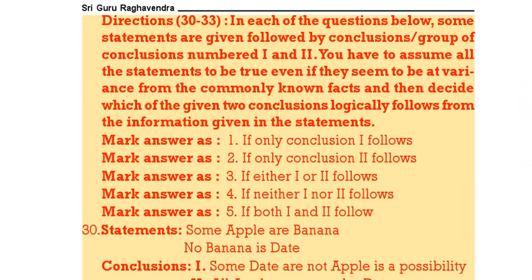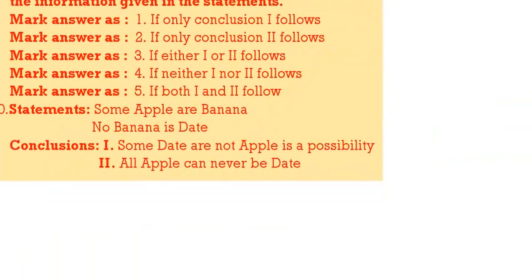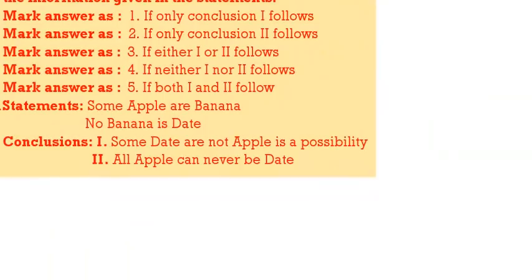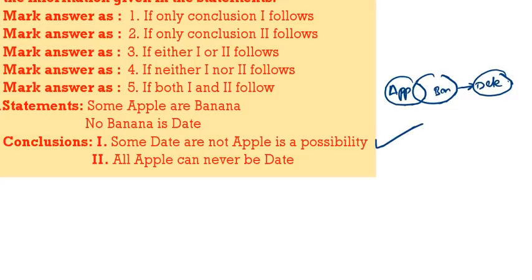Next, these are syllogisms. We have to solve them using the Venn diagram. First one: Some apple is banana. No banana is date. First one, some date are not apple is a possibility. It definitely follows. There is no direct relation between date and apple, but the relation between apple and date is some not. All apple can never be date. Since some apple is not date, all apple can never be date. Definitely follows. Both follow.